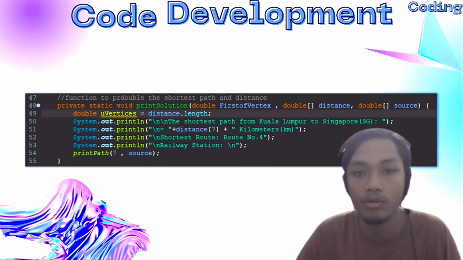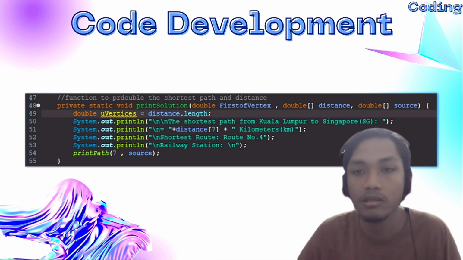Figure 4.1.2 shows the print solution method called in the Dijkstra method. This method has 3 parameters, which are first vertex as double, distance as double array, source as double array. It starts with initializing the U vertices as distance length, and continues with print lines to show the shortest distance and the stations included in the shortest route.